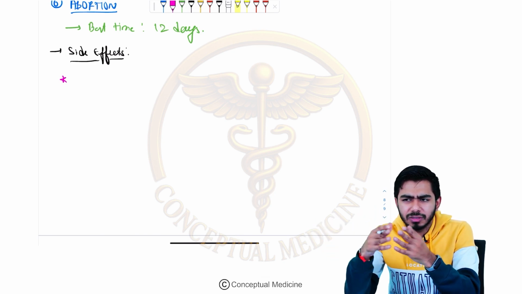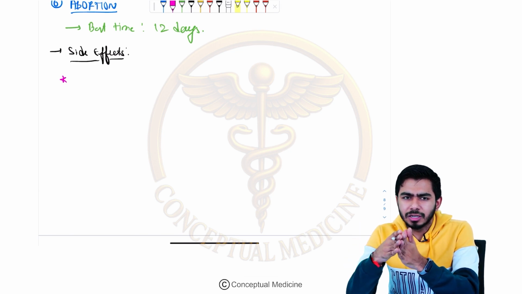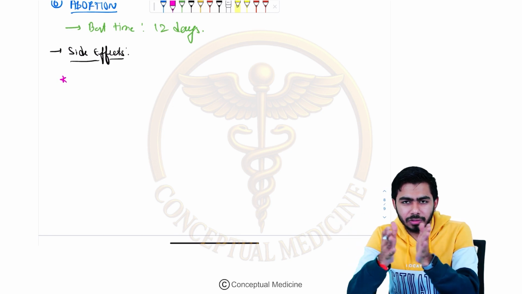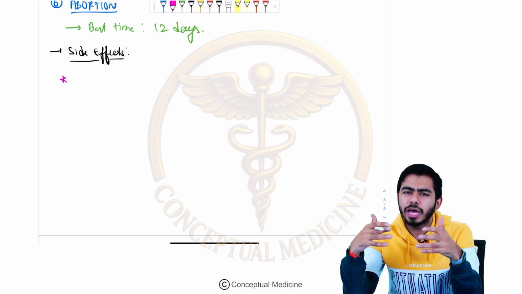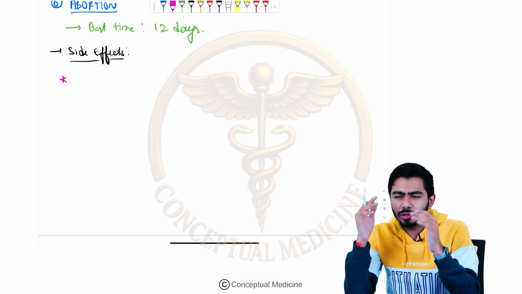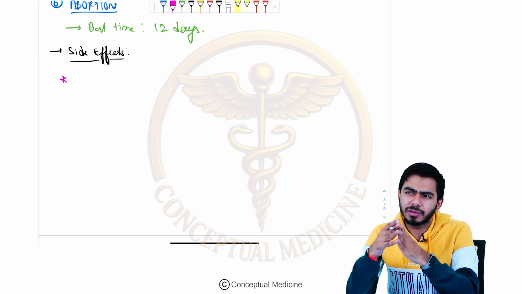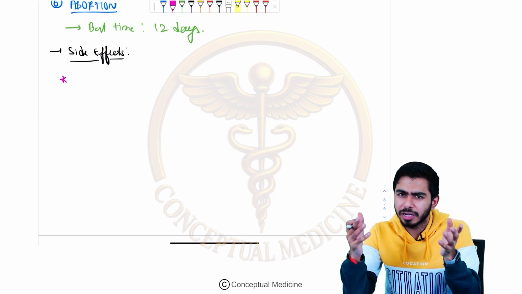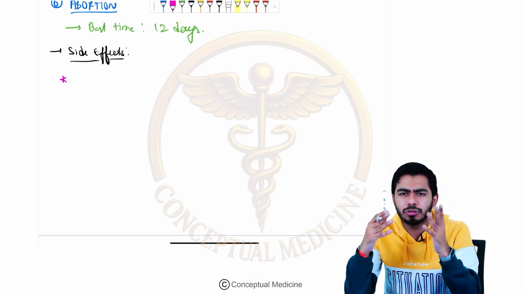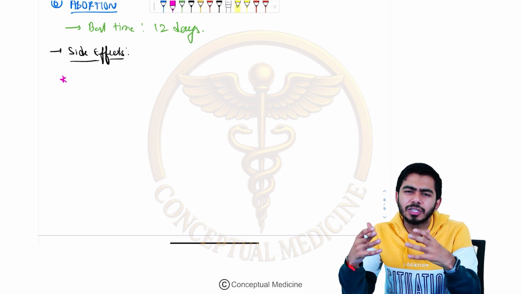The studies are not there, but in some females we don't know, there might be a problem, but there should not be any relation between the acidity and this particular thing, right? So they make their own hypothesis just to get rid of the IUCD, because psychologically they keep thinking that some foreign body is present inside them, or in some cases the family is forcing them to remove the IUCD. So we need to counsel the patient accordingly, right?